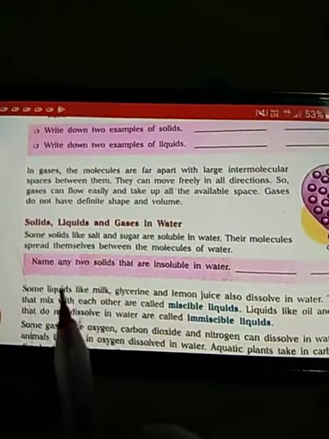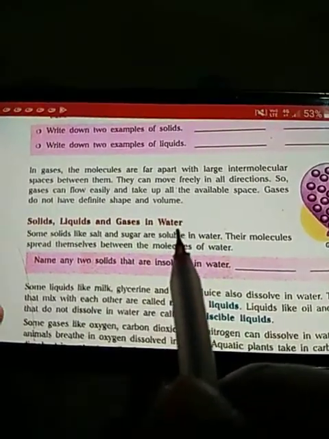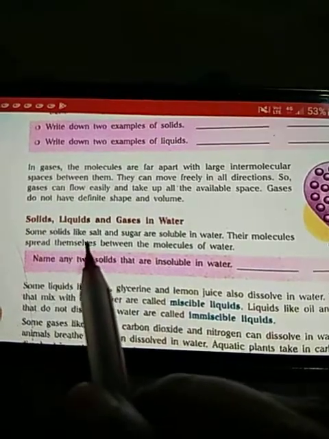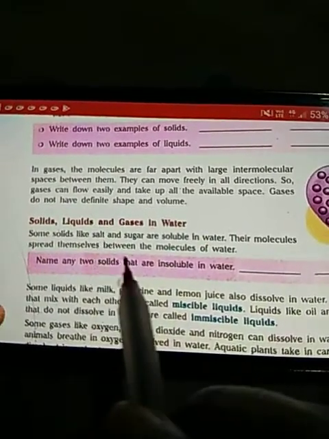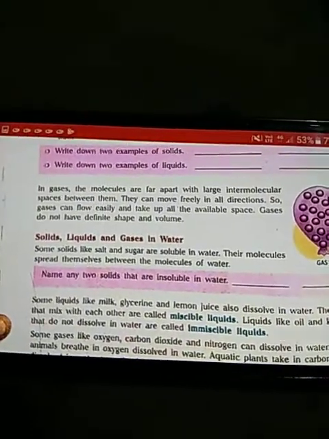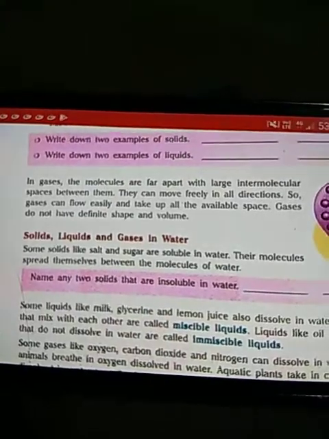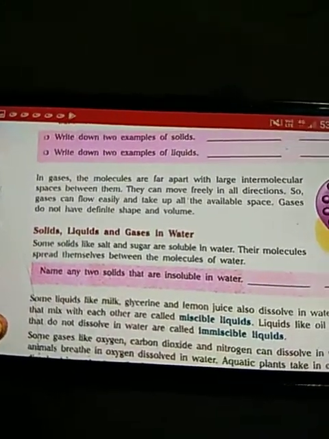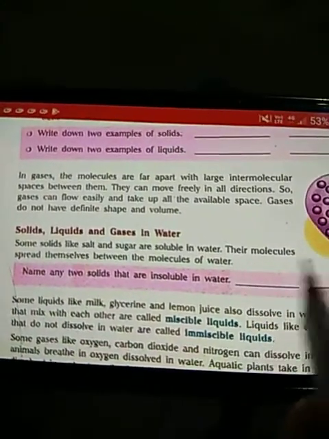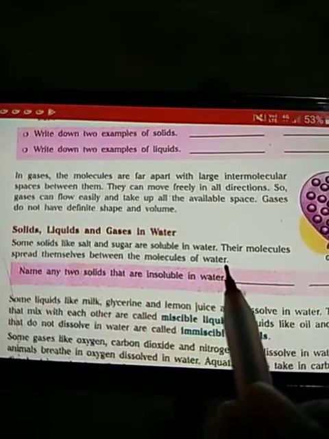Now the next topic of discussion is solids, liquids and gases in water. Some solids like sugar and salt are soluble in water. Soluble means when they are mixed with water, they disappear, they dissolve completely, they get mixed in the water completely. This happens because their molecules spread themselves between the molecules of the water.